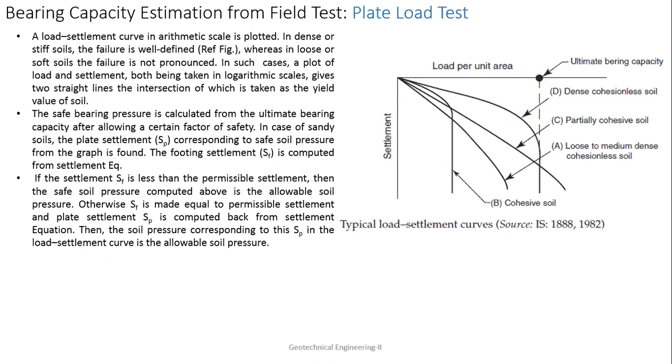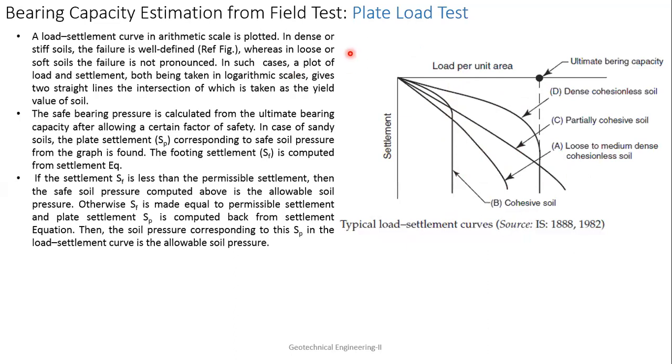For partially cohesive soil, this is the curve. For a loose or medium dense sand, this is the curve. And for a purely cohesive soil, it will go like this and will not increase anymore. So from these curves you can get an idea of the ultimate bearing capacity of the footing. After that you can apply a factor of safety and get the net bearing capacity.